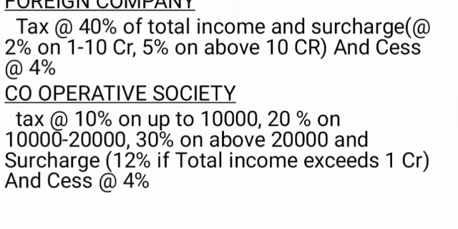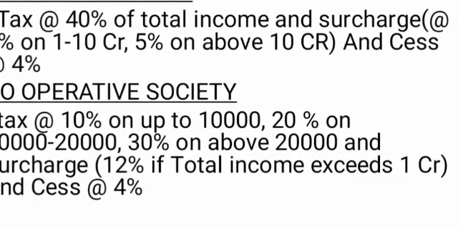As we all know, a cooperative society is an establishment specially created for assisting the financially low income groups, and they are also liable for the payment of income tax. The slab rate of a cooperative society is: they pay tax at the rate of 10% on total income up to 10,000 rupees. If the total income exceeds 10,000 and is less than 20,000, they pay 20% tax rate, and if total income exceeds 20,000, they pay tax at the rate of 30%.